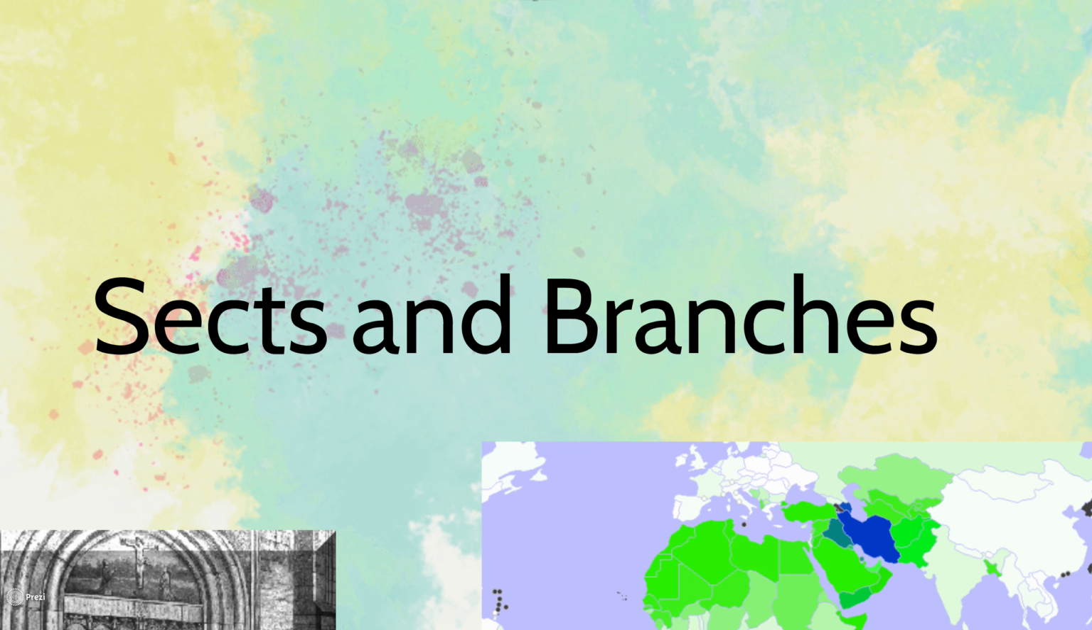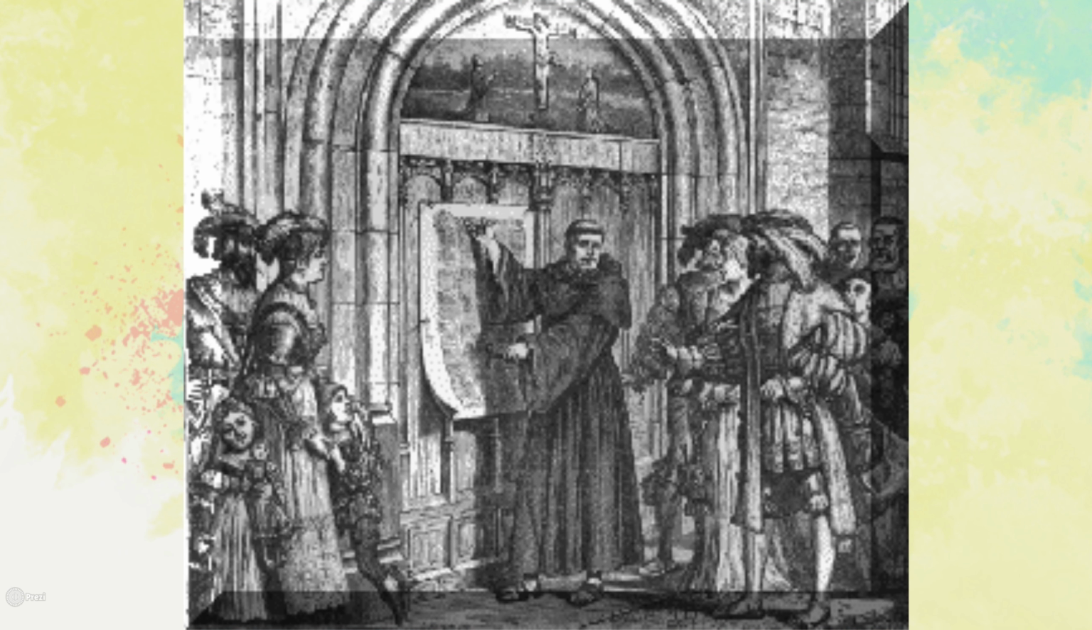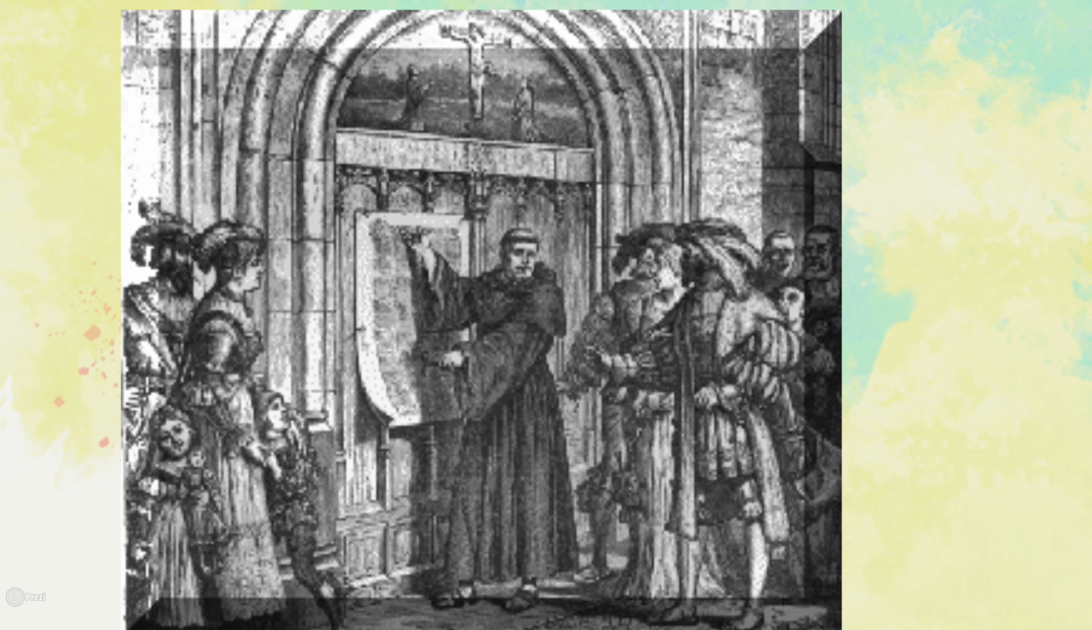So you're also going to need to know the difference between a sect and a branch. Now we use these terms interchangeably in society. However, as far as human geography is concerned, there are important differences that you need to know. This is Martin Luther pinning his 95 Theses on the door of a Catholic church. And this is really the beginning of Protestantism. So the split between Catholicism and Protestantism began right here with Martin Luther's 95 Theses.